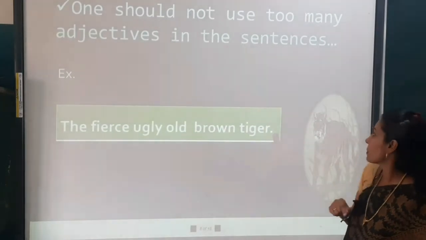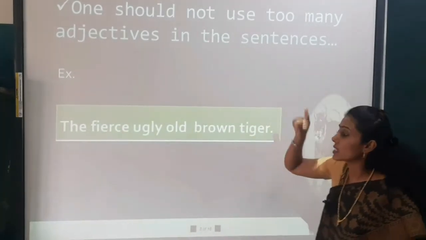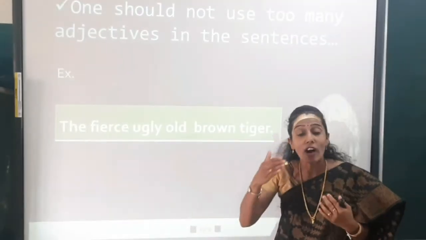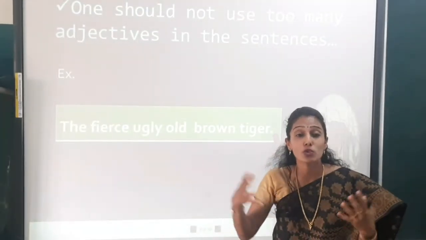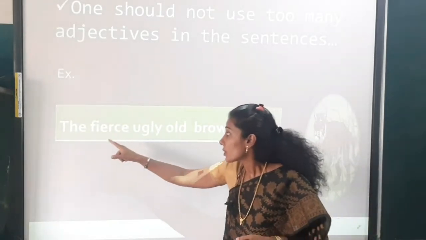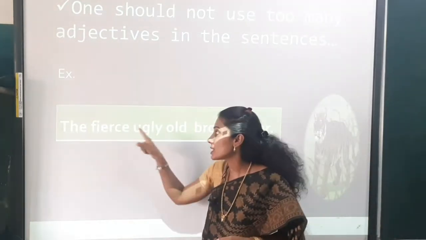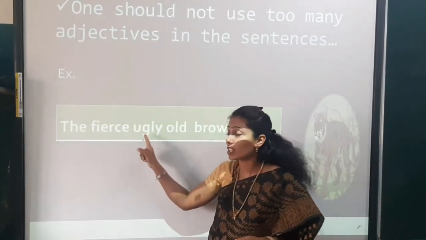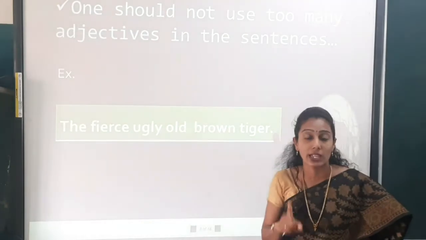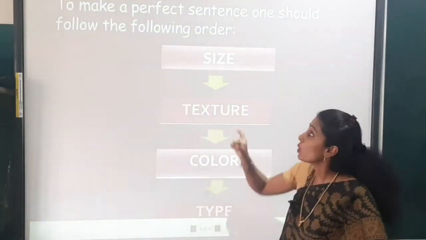Now, you have to keep in mind, children, one should not use too many adjectives in a sentence. If you keep too many adjectives one after another in one sentence, that is wrong. For example, the fierce, ugly, old brown tiger. Fierce and ugly cannot both be used together like this.